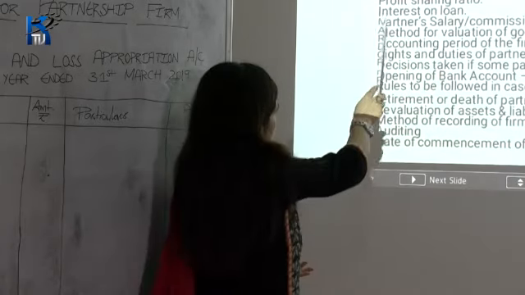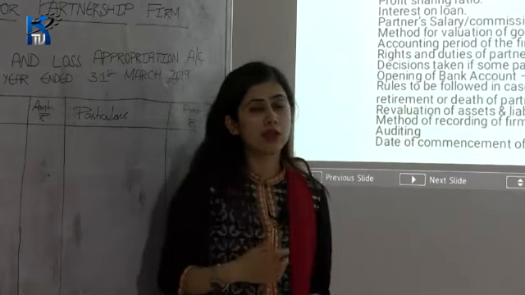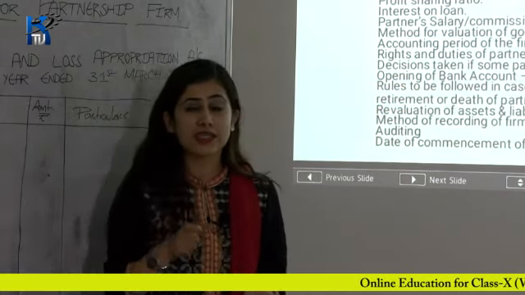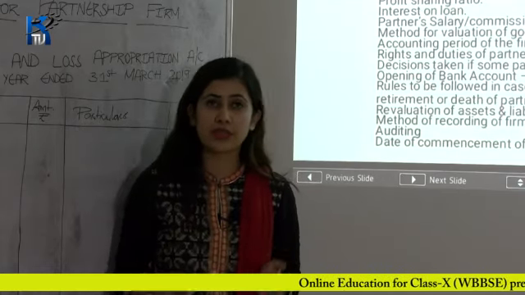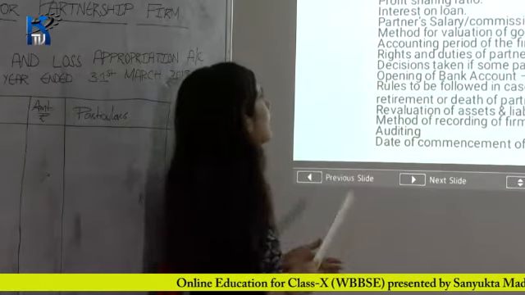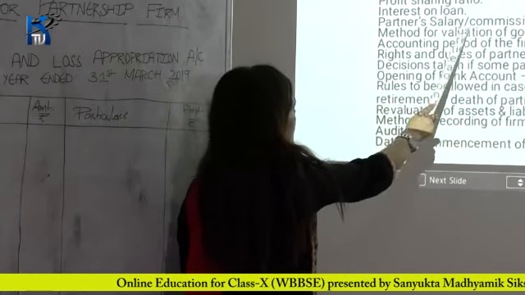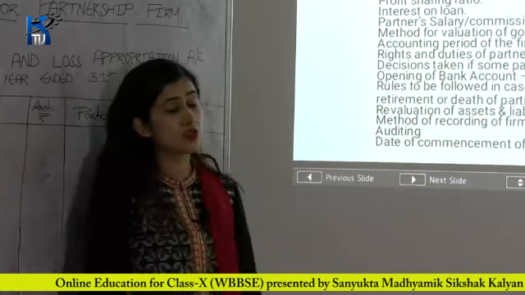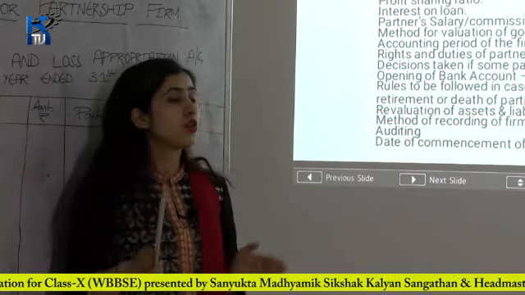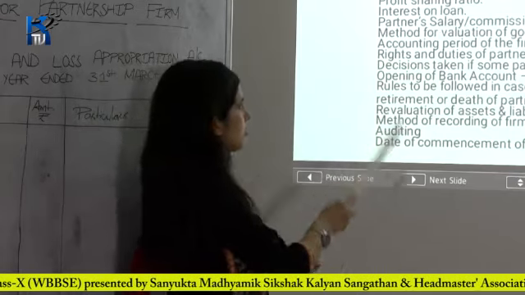Okay. The next comes your interest on loan. If a partner is advancing some loan to the business, then the partner is entitled to get some interest on that loan. Okay, you have to mention that rate of interest also. You have to mention the interest on loan. The next is your partner's salary, commission, etc. If a partner is entitled to get a salary or commission in the business firm for the extra work, then you have to mention that also in the partnership deed.